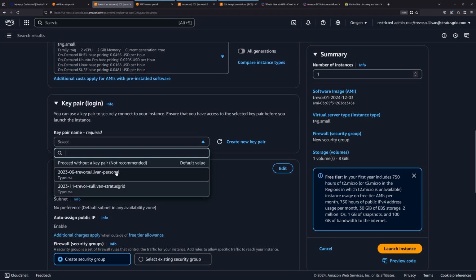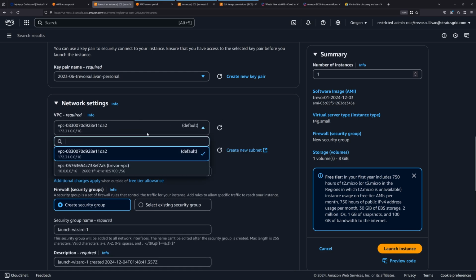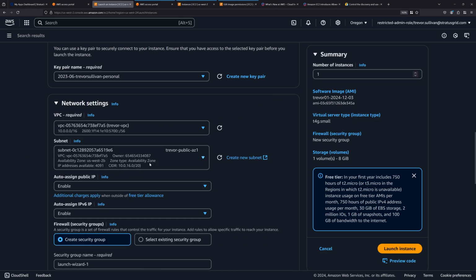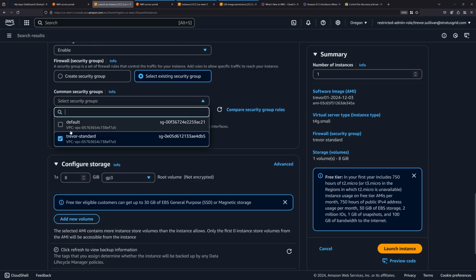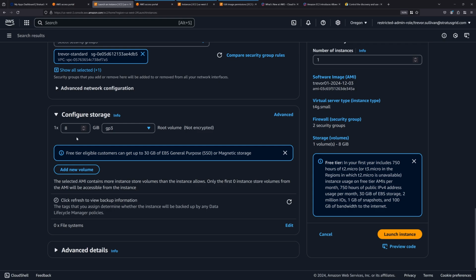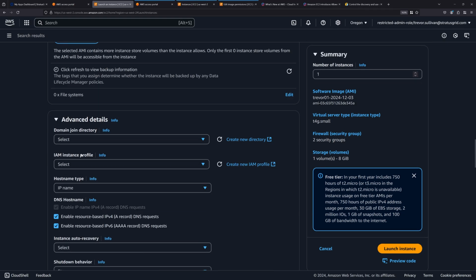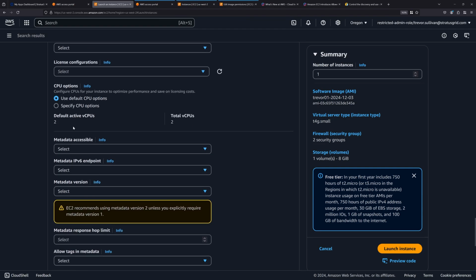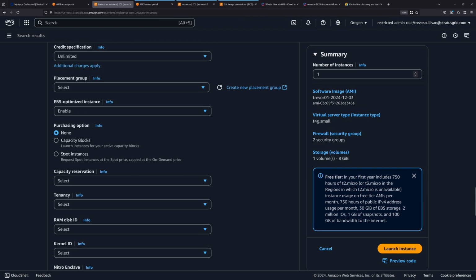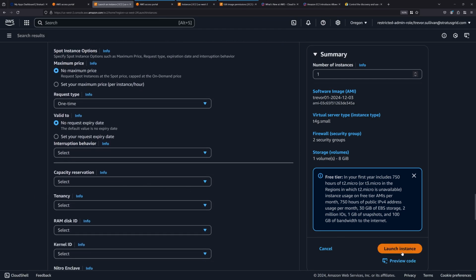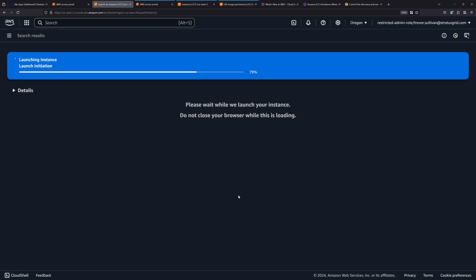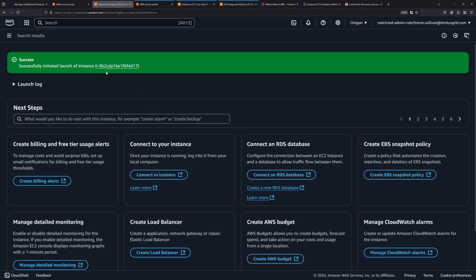I'll use a key pair right here. For my network settings, I'll choose my VPC, and I'm in a different account, so I have a slightly different VPC configuration here, but I still have public subnets there. I'll choose a security group here, actually two of them, just to make sure I've got the SSH port in one of those. We'll use the default storage, go down to advanced details, and I'm going to skip the IAM instance profile, but I do want to select spot instance, customize, and we'll just make it a one-time instance. Okay, so we'll say launch instance. And as you can see, we were able to launch this instance just fine from that shared image, right?